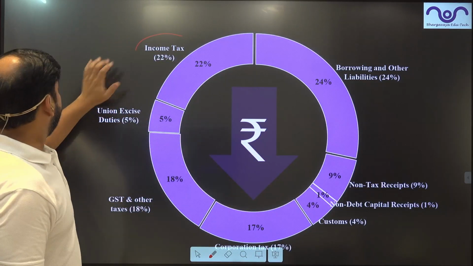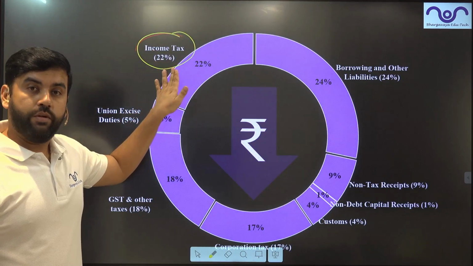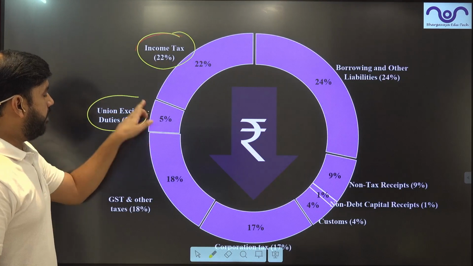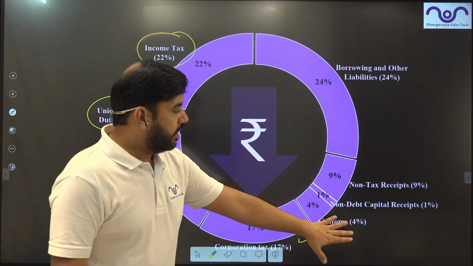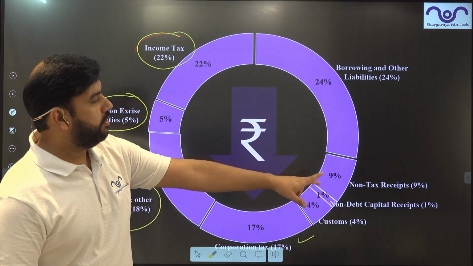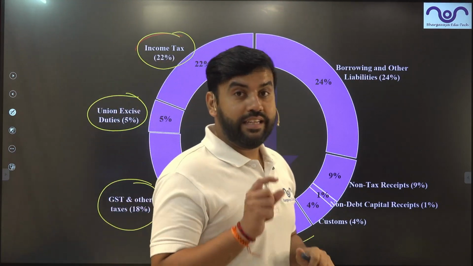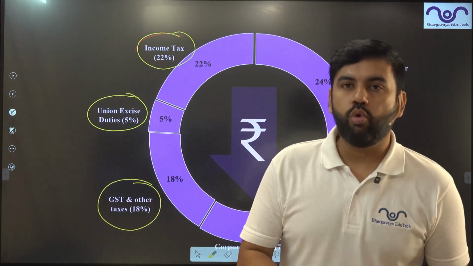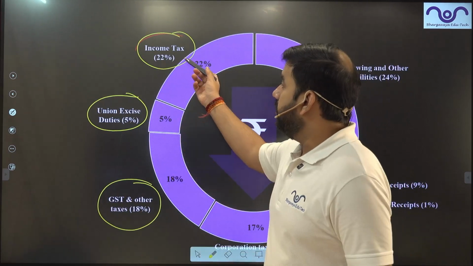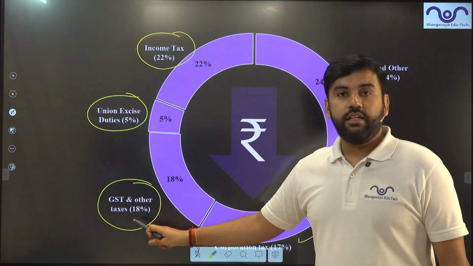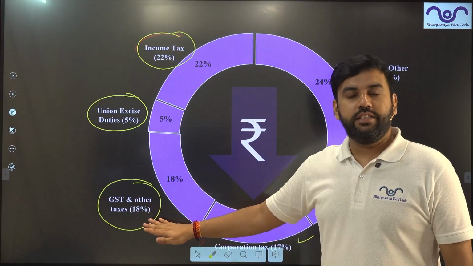So income tax, as you can see, contributes 22% of India's total revenues. Excise duty 5%, GST 18%, corporation tax 17%, customs and other receipts 4%, and borrowings and other liabilities. This gives us the clear picture, guys, that income tax is the largest source of income for the government in India. Income tax is 22% followed by GST 18%. In fact, income tax is 4% more than the GST.